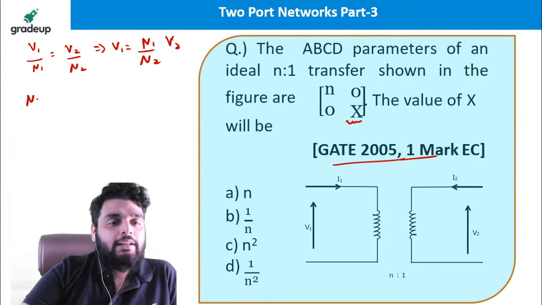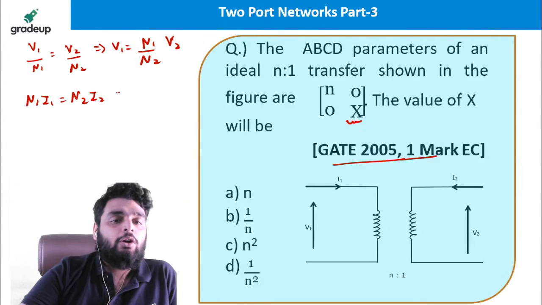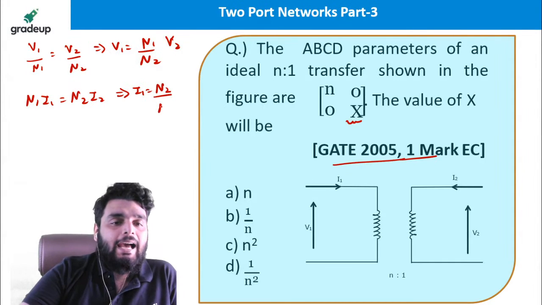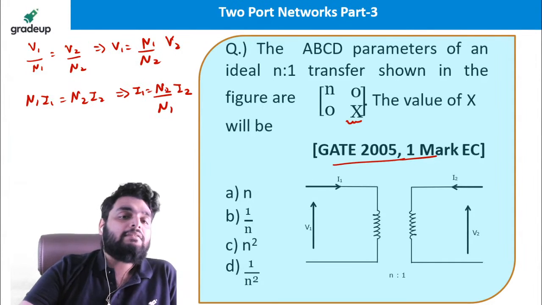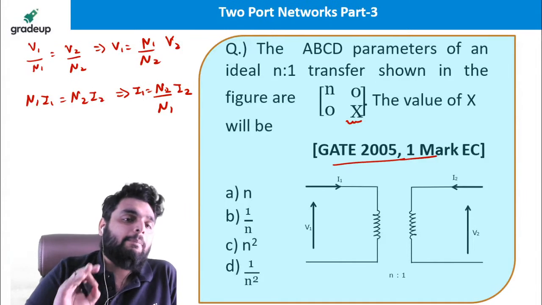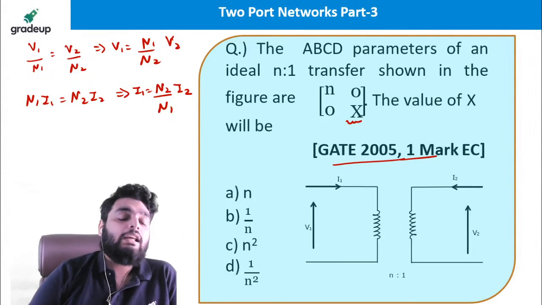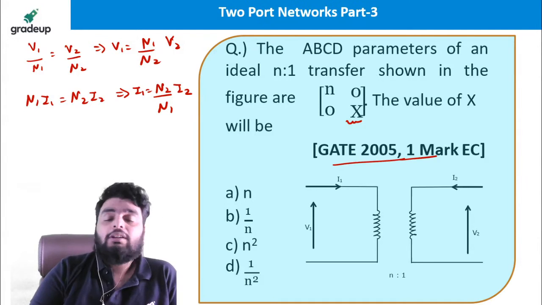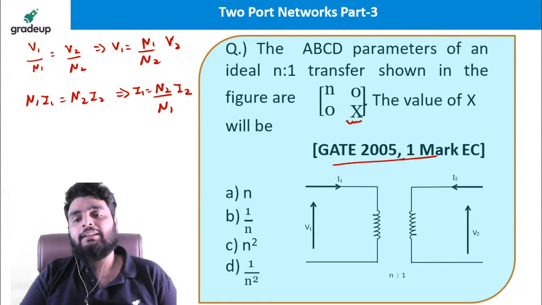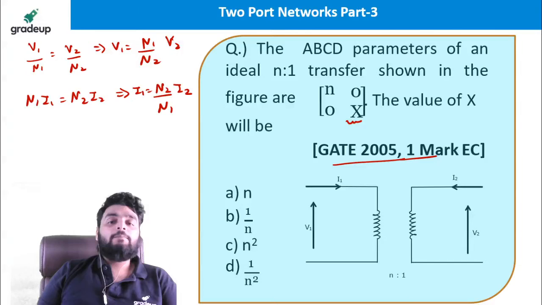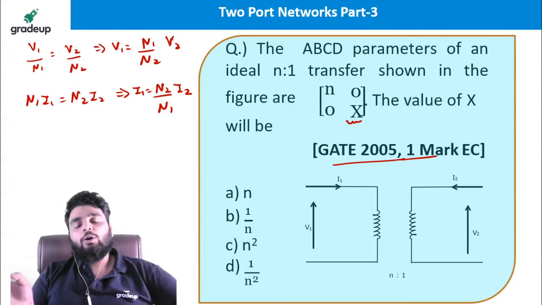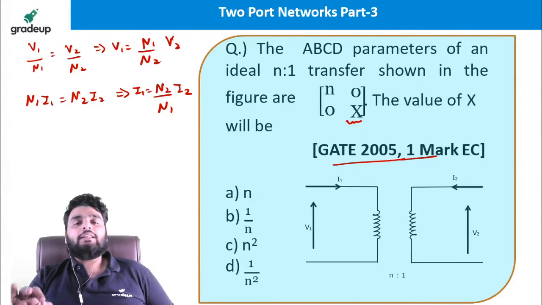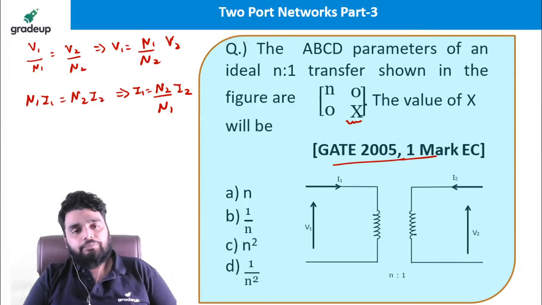And another thing, N1 I1 is equal to N2 I2, or you can also say I1 is equal to N2 divided by N1 times I2. So these basic formulas you should know about the transformer, because for the EC students 2 or 3 times it has already happened that they are asking questions from transformer. Okay, although transformer is not in your course, but this is the basic thing that every engineer should know.